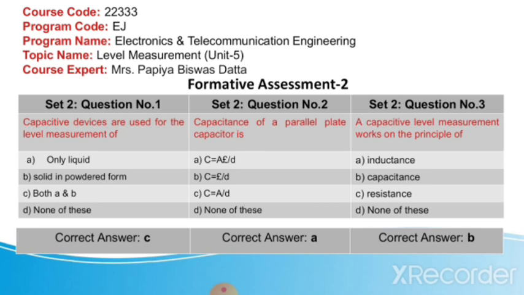I hope you got the answers. Capacitive devices are used for the level measurement of liquid and solid in powdered form. Then capacitance of a parallel plate capacitor is given as C equals A epsilon by D, and capacitive level measurement works on the principle of capacitance. So these are the answers: C, A, B.